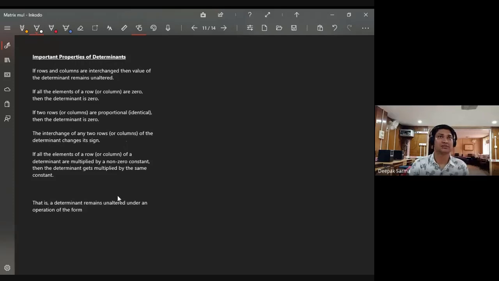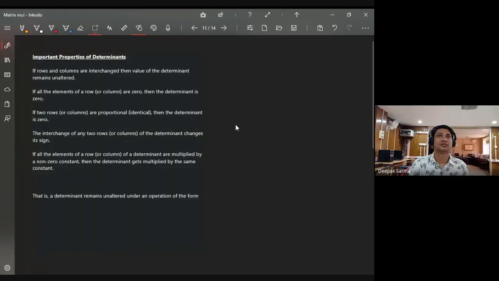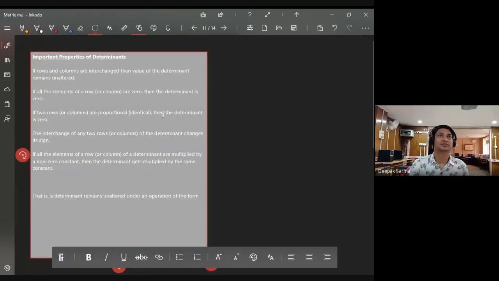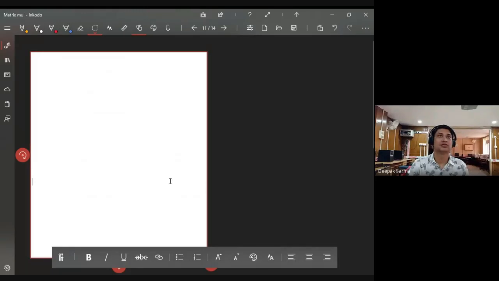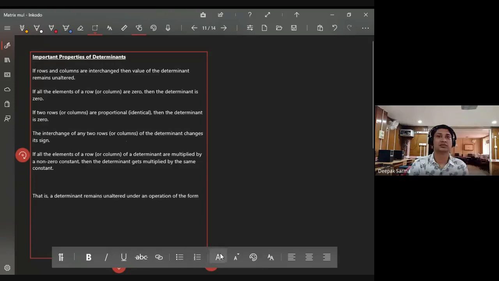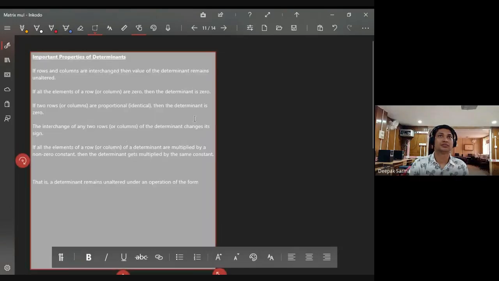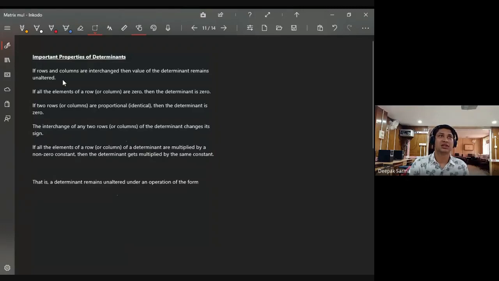And this is what I discuss. You can see there are some properties. Can you read them? Yes, sir. Okay. So what is the first one? Do you see? What is that? If rows and columns are interchanged, then what do you get?